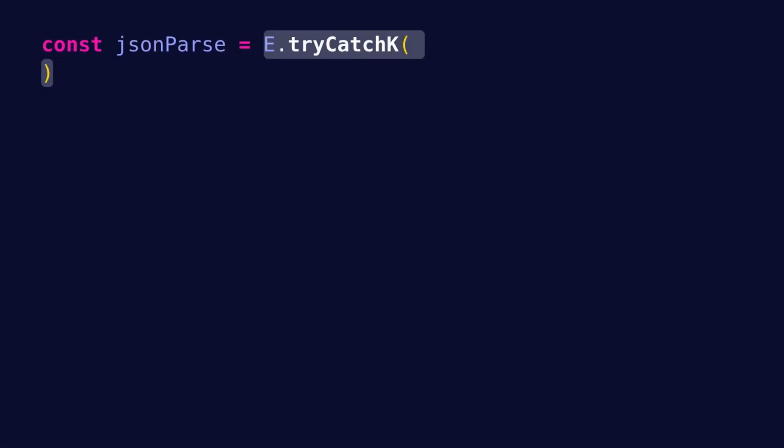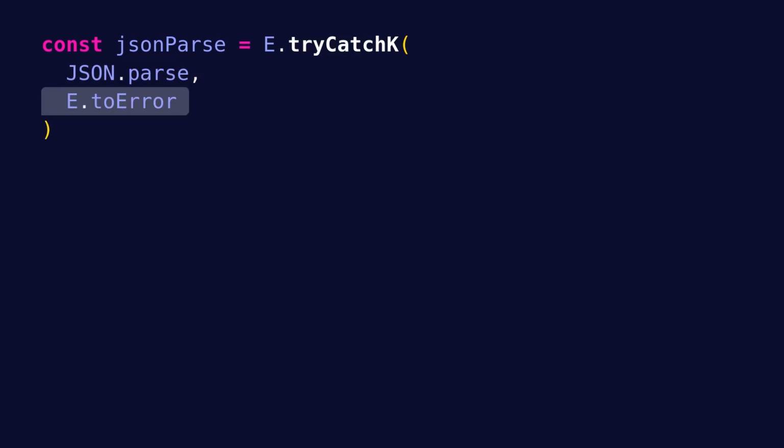Let's actually use tryCatchK to make the implementation of jsonParse even more concise. So we pass JSON.parse as first argument and toError as second argument. As you can see, tryCatchK takes directly JSON.parse and converts it into a function that returns an Either.